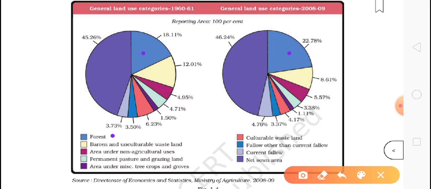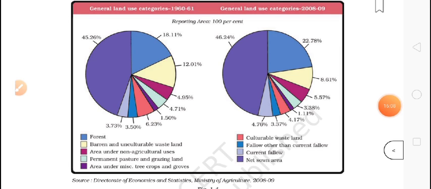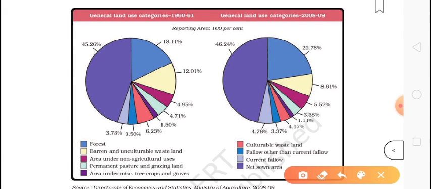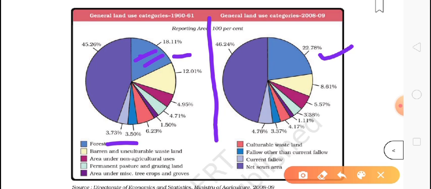Just a second. As we can see here, this one is the forest. In 1960, only around 18.11% of the area was under forest, but now it has increased and reaches 22.78%, around 23%.